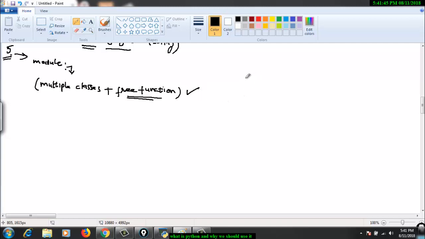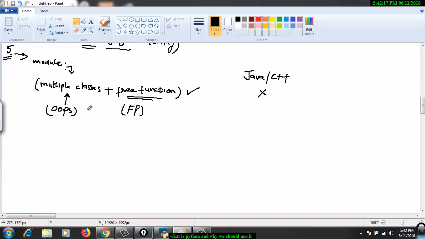If I talk about object oriented languages like Java or C++, this is not possible. So we are getting this benefit from functional programming, and classes come from object oriented programming.